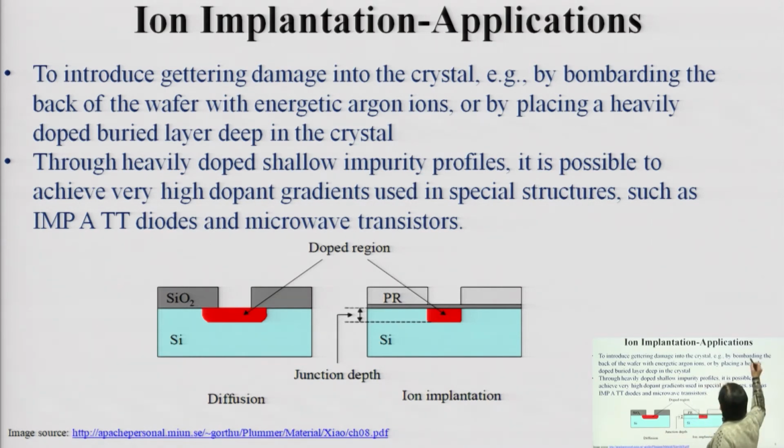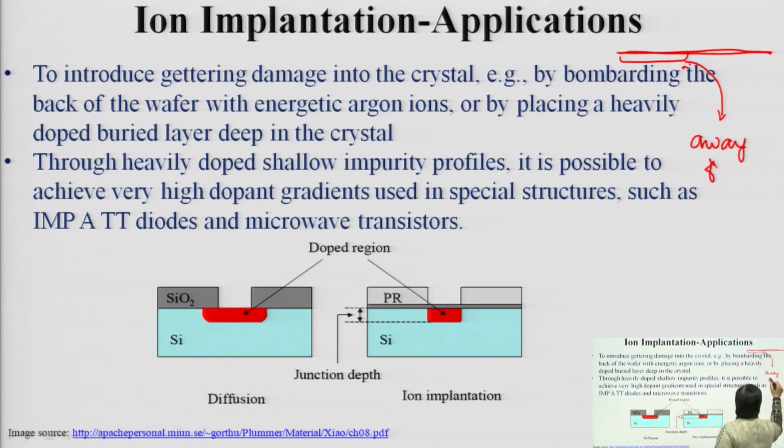Suppose within your bulk, within your semiconductor wafer, your active devices are fabricated in this area, and these heavy metal impurities are there. What we try to do is move them deeper into the bulk, away from the active area. Within these passive areas we try to isolate them, and that we call gettering.